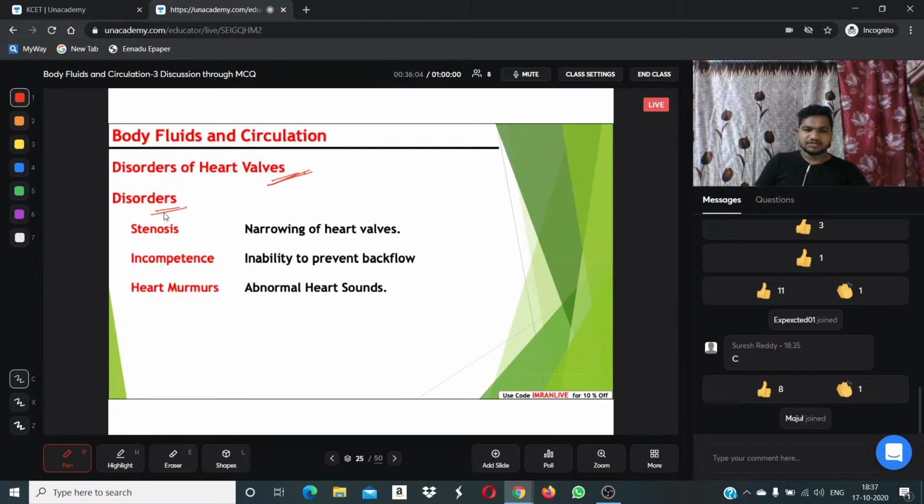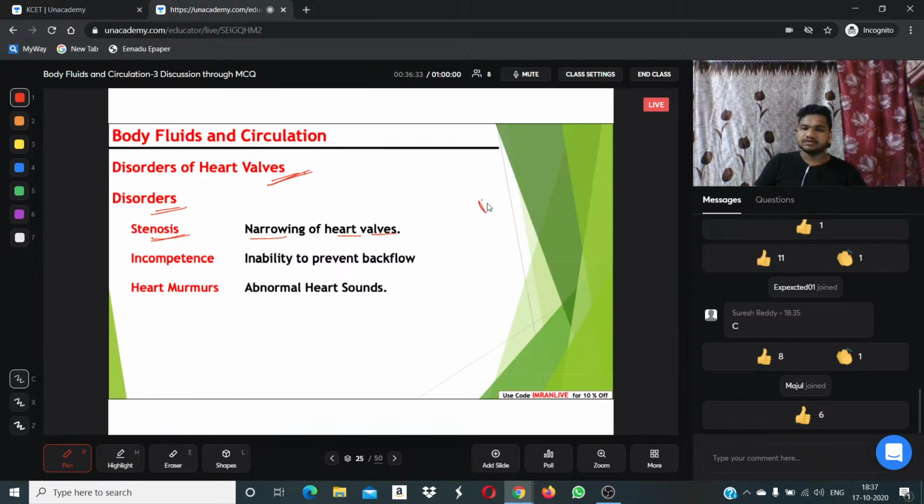Let's understand the disorders of heart valves. Once the heart valves fail to work, what happens? We have three types of disorders majorly. They are stenosis. Stenosis is a type of heart valve disorder in which narrowing of heart valves takes place. Once heart valves become very narrow, from this gap can blood flow properly?